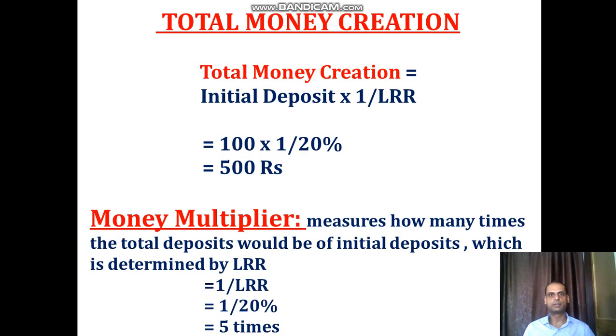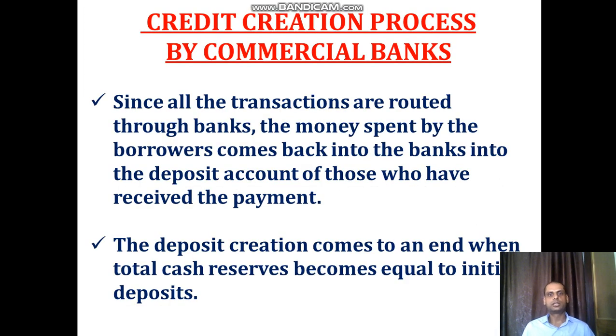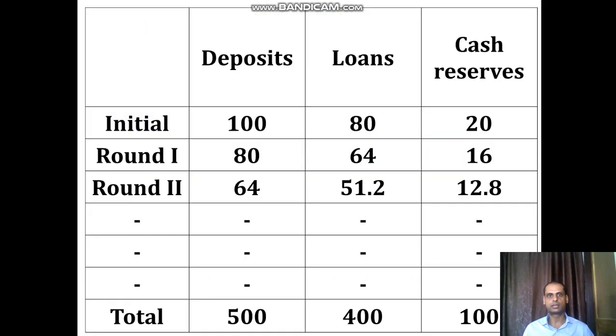We'll understand this example. The deposit creation process comes to an end when total cash reserves become equal to initial deposits. We have assumed the initial deposit is rupees 100. Now we will try to understand this example. Initially, we assumed that the initial deposit is rupees 100 and the loan amount is rupees 80, because as a legal requirement, the banks have to keep rupees 20, that is 20% LRR.